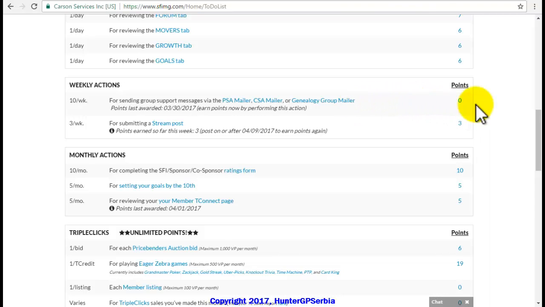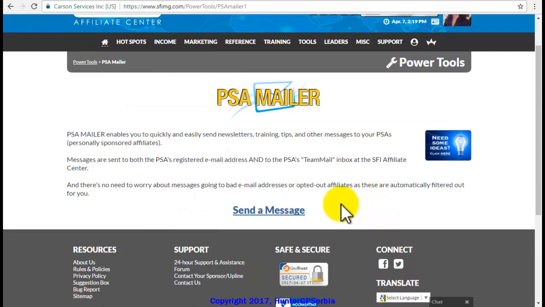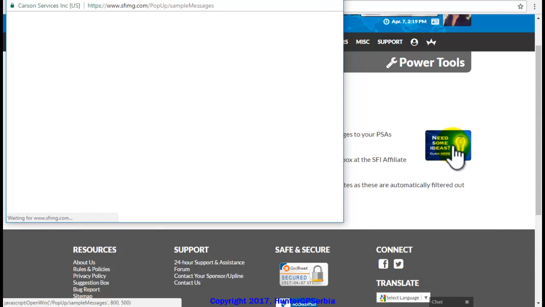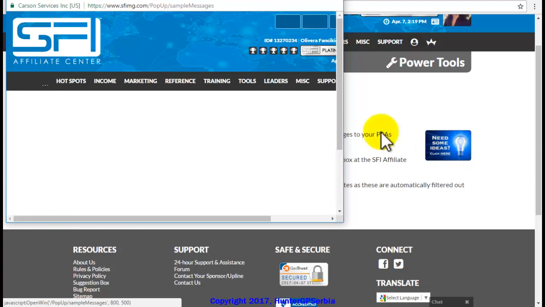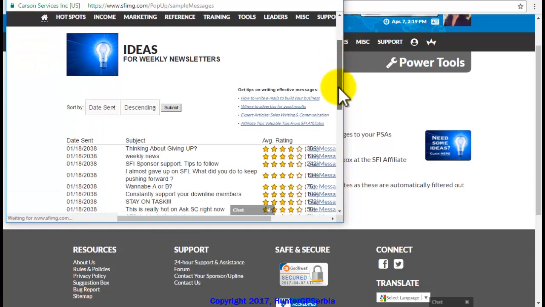Let us now complete the second action. Click on the PSA mailer if you want to send a team email to your direct members. A page will then be opened where you can find an option to send the team email to your direct members. If you are a beginner and if you are uncertain about the content of the email you're writing, you can use various examples that are recommended by the SFI company. Here, you have the examples of the recommended messages for the group emails.